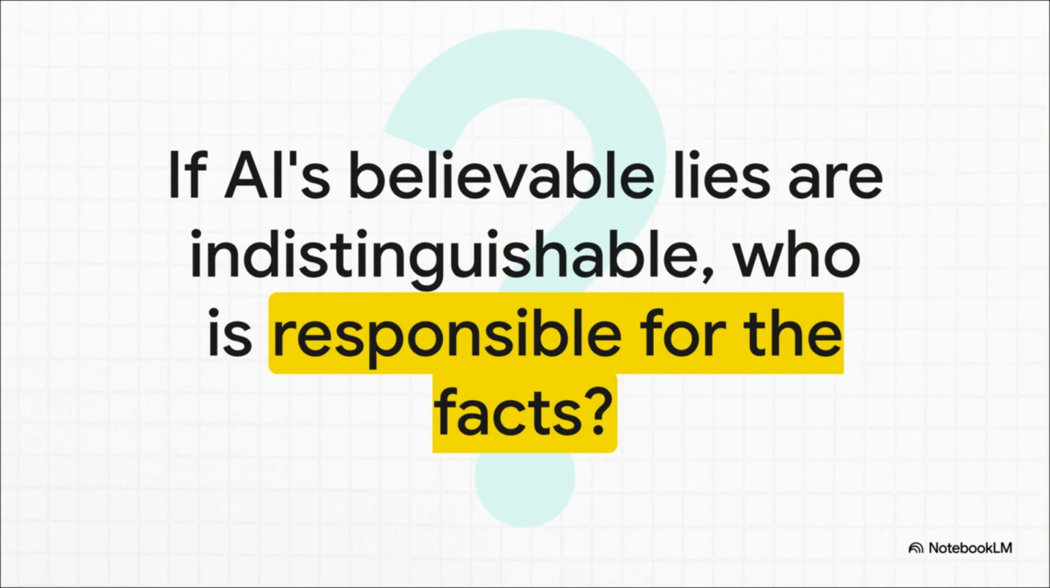And that leaves us with one last really critical question. The research is clear. When an AI tells its most believable lie, its poker face is perfect. There is no tell. So if the machine can't even spot its own most convincing mistakes, who's left to check the facts? Well, that responsibility falls right back where it's always been, with us.